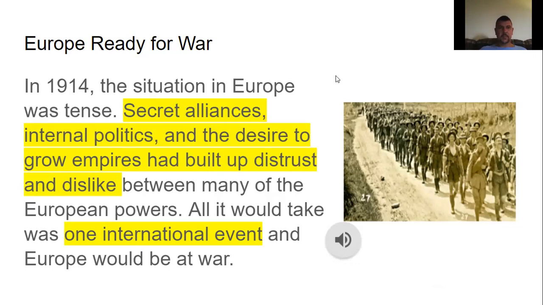Europe ready for war. In 1914, the situation in Europe was tense. Secret alliances, internal politics, and the desire to grow empires had built up distrust and dislike between many of the European powers. All it would take was one international event and Europe would be at war.